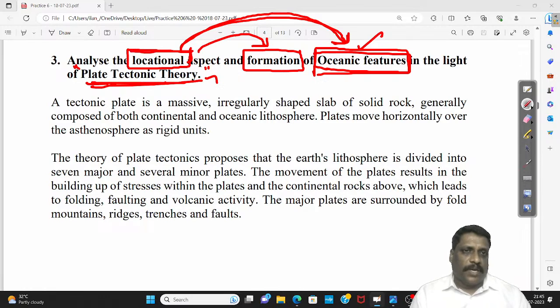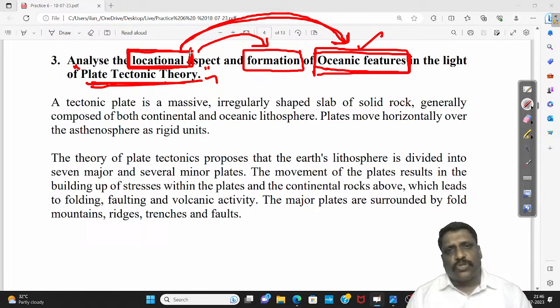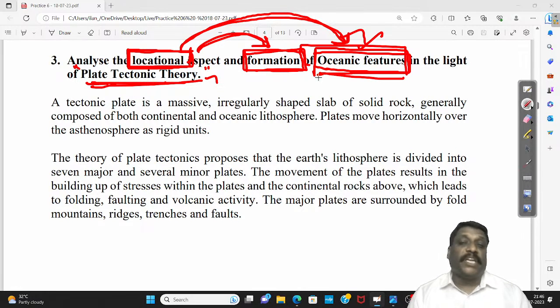Location, in the sense, not necessarily do I have to give a physical example. Even if you give an exact location, nothing wrong in it. But in general, when we talk about location, we mean whether it is a convergent boundary, divergent boundary, or transform boundary. An approximate location on the world map can also be given as an example. Formation: at this location, what exactly is the formation? Formation of oceanic features.